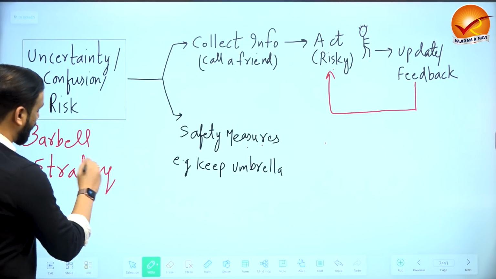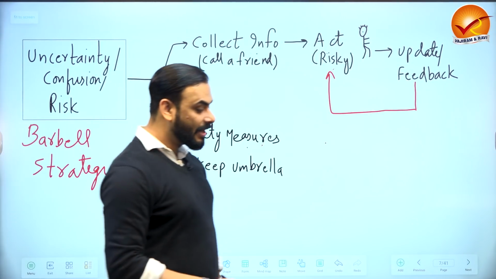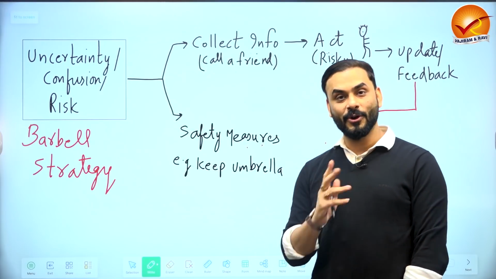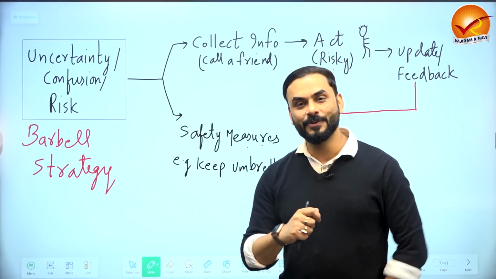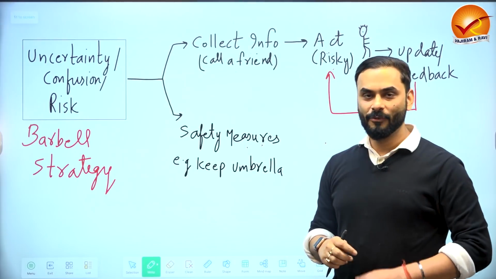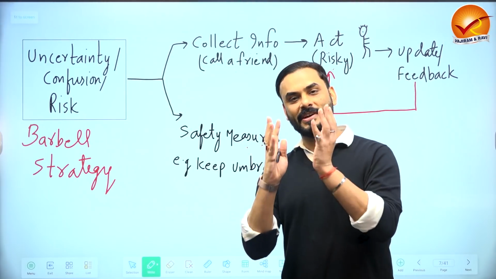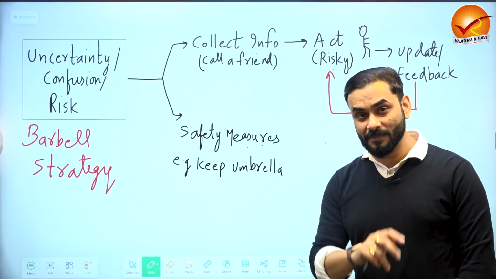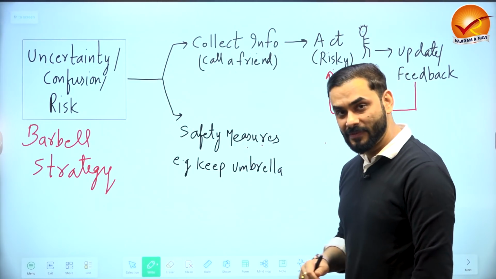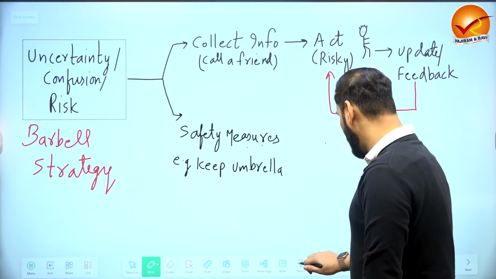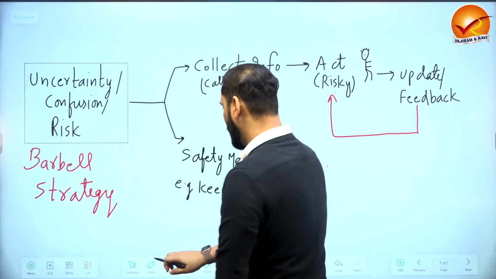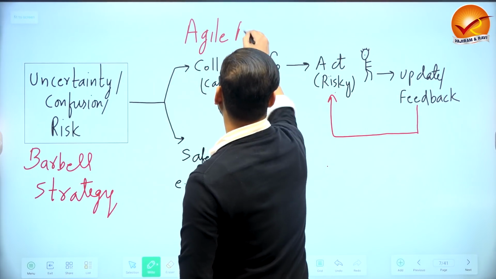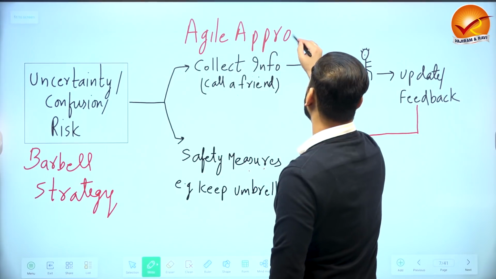What is barbell strategy? Barbell strategy means that whenever you have confusion, the situation is uncertain, there is a lot of chaos, how are you going to move ahead, right? What is the best way to handle chaos, uncertainty and confusion? So this is your barbell strategy. What are the two steps in the barbell strategy that we have seen here? The first step is called the agile approach. This is your agile approach, guys.